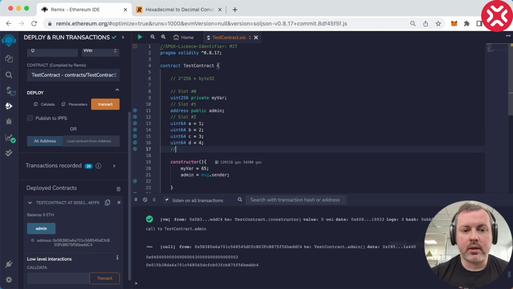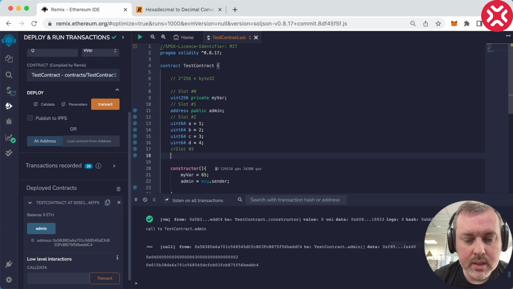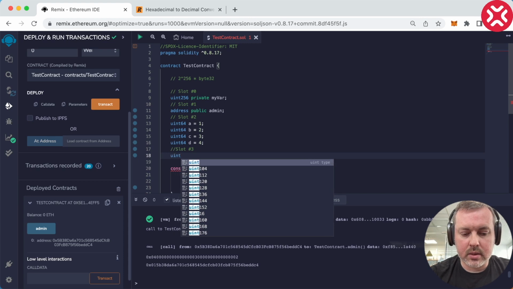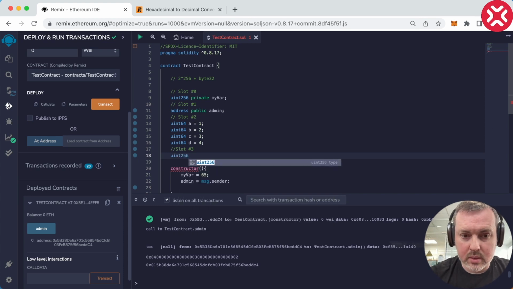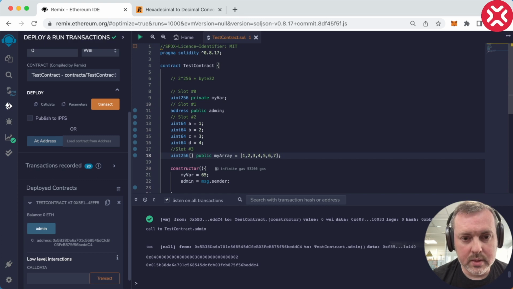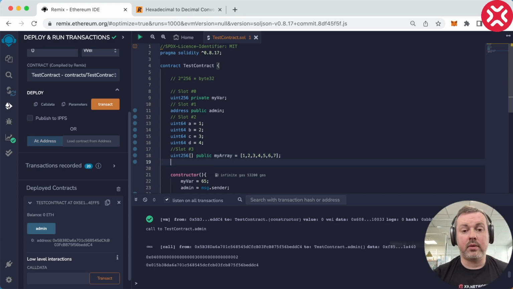Okay, the next thing, let's go to slot number 3 this time. And here we will store an array. Let's call it unsigned integer 256. It will be an array. Let's make it public so that we can verify it. Let's call it my array, and it will be equal to 1, 2, 3, 4, 5, 6, and 7, like so. Right. So accessing arrays is a bit different from accessing individual variables.